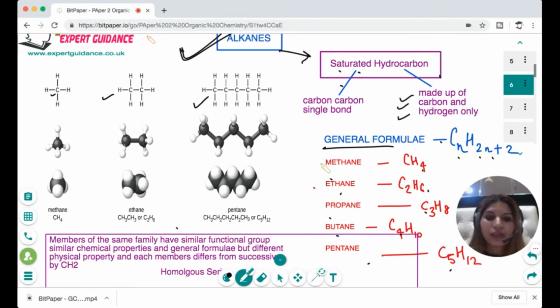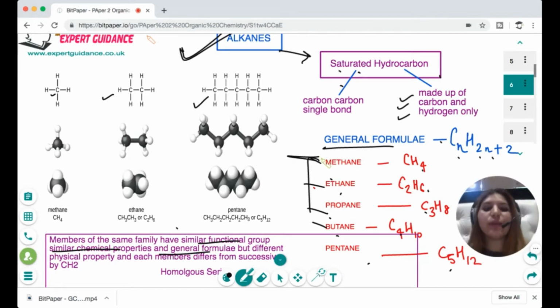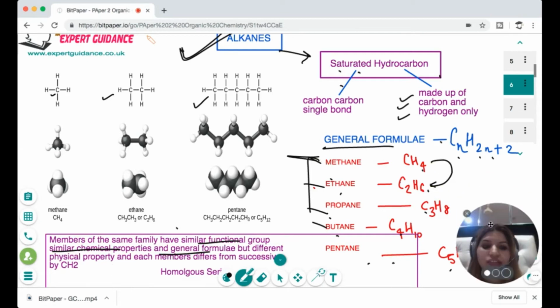Whatever the number of carbons is, you double it and add 2 for the number of hydrogens. Now, if you look at methane, ethane, propane, butane, all these members, they have the same functional group, that is, they are all alkanes. They show similar chemical properties and they have the same general formula. But they will have different physical properties. As you can see, methane has 1 carbon, so it will have a lower boiling point compared to pentane, which is a longer hydrocarbon. So all these members differ in physical properties.